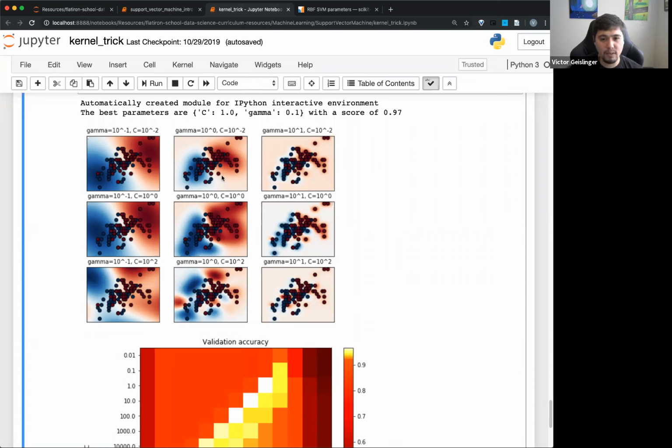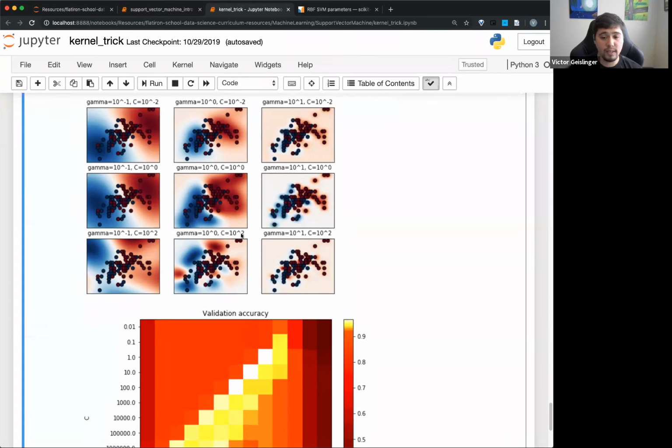It's probably more obvious on the red by itself. You can kind of see it going through here. A little hard to tell. C's a little bit harder for us to visualize, I think. But you can hopefully see a little bit that it's making those boundaries a lot more varied. They're not these nice smooth boundaries as we increase C. Does that make sense?